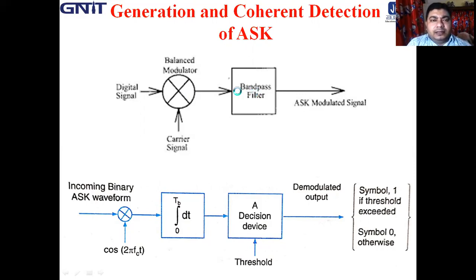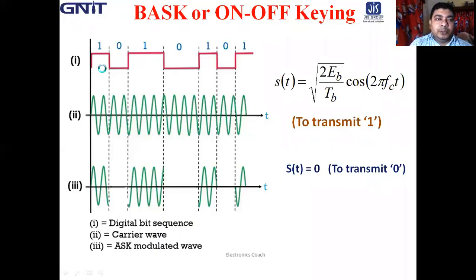Simply by multiplication, using a balanced modulator. In the balanced modulator, one input is the digital or binary data, and the other is the carrier signal. After that, it can generate an ASK waveform.